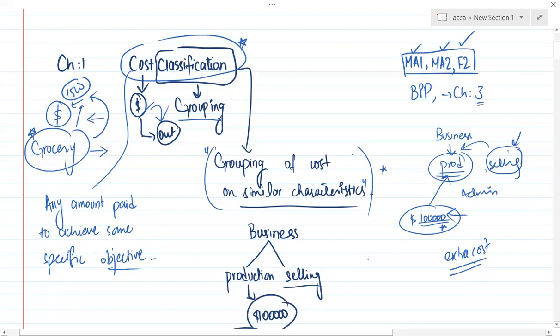If you are not grouping the costs, or not classifying the departments, then if we want to control our cost and tell any department to please control their cost, we can't do that. Classification helps us control the cost. Basically, classification helps in many things that we will discuss here.